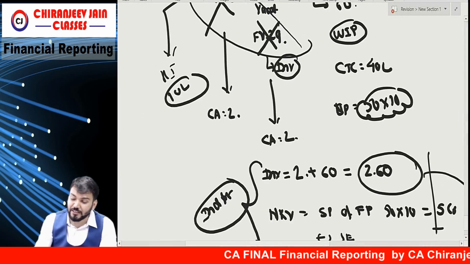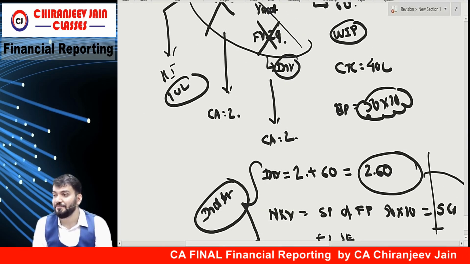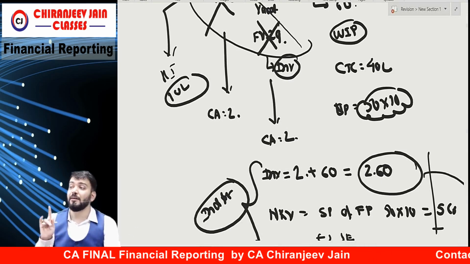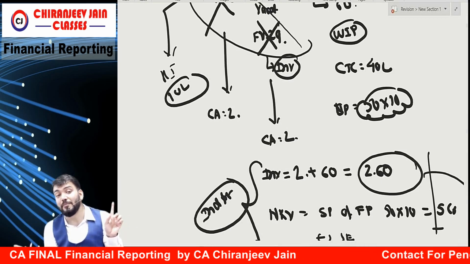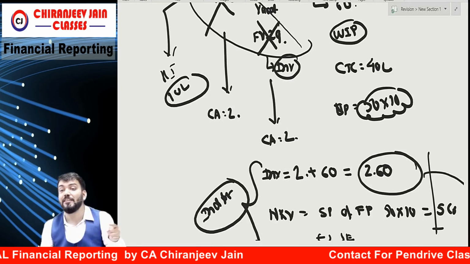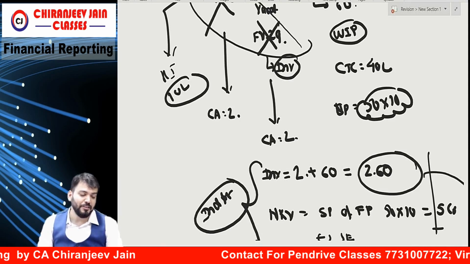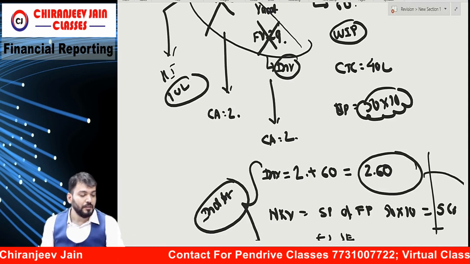If you have forgotten this, you are not able to write. Very good question. So in the exam, try to understand: they will not give one particular Ind AS, they will mix it with other Ind AS. Correct? And there is one more question I would like to do.